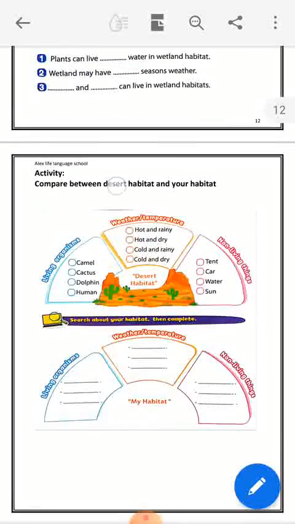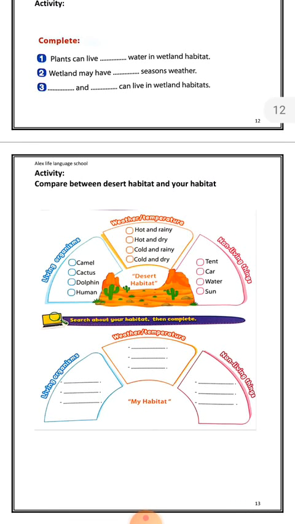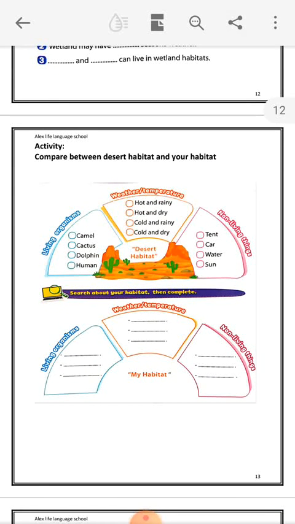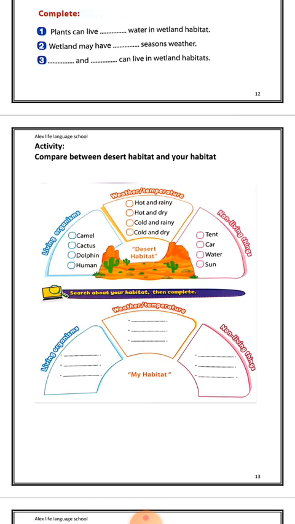Compare between desert habitat and your habitat. Okay, desert habitat. The weather and temperature. In desert habitat, the weather and temperature are hot and dry. Okay, hot and dry. Is there any rain in the desert habitat? No, there is no rain in desert habitat.